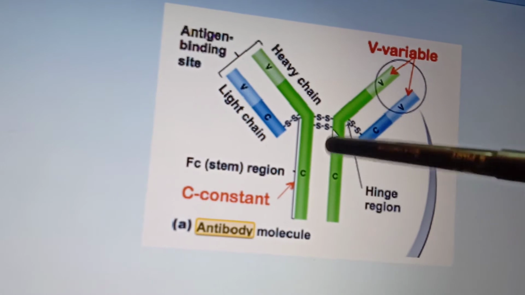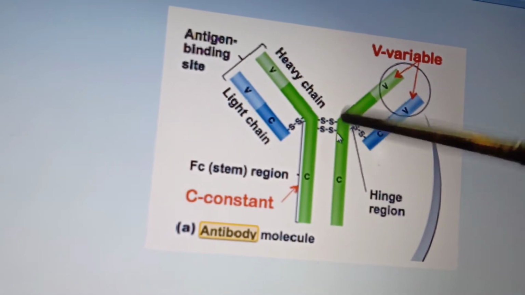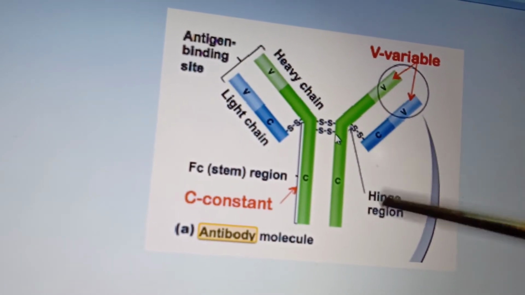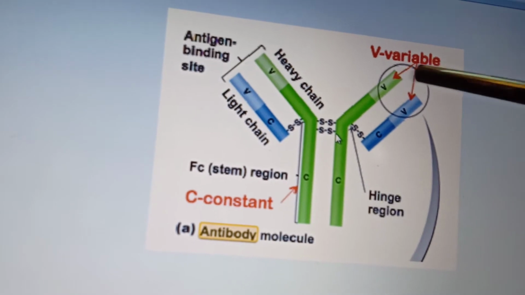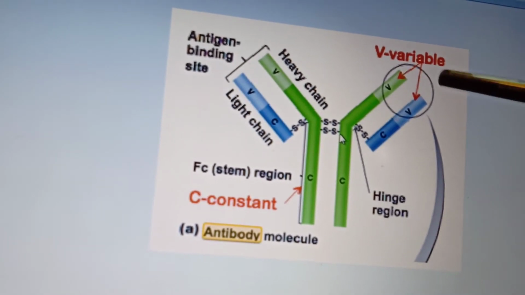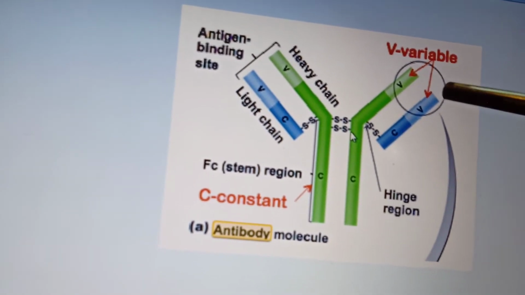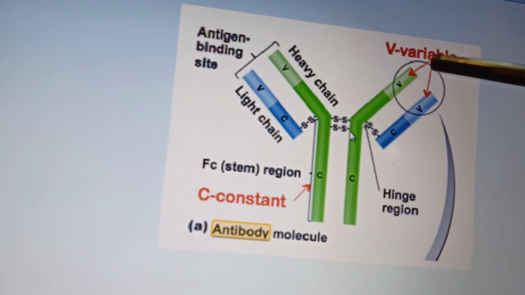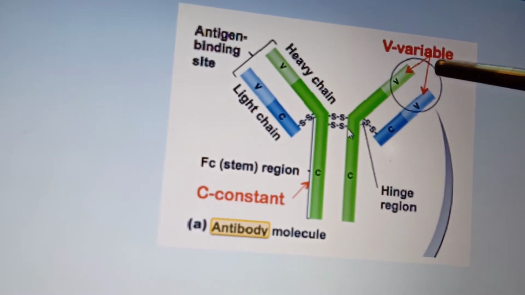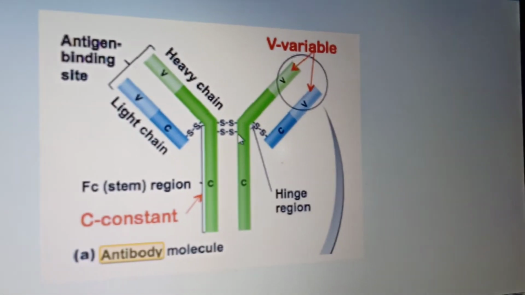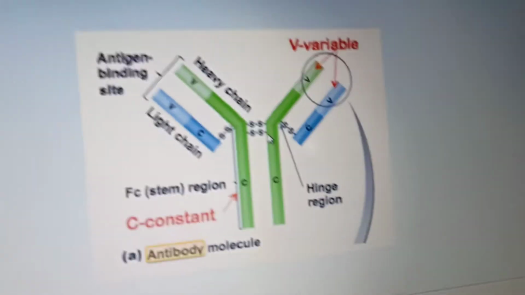These are the heavy chains. Here you have the disulfide bond. This part is known as the hinge region, and the topmost part is known as the variable region. I will explain what this variable is. This is the antigen binding site, where the antigen binds to this part. This is the variable region. The lower region is known as the constant region. So I will explain what a variable and constant region are.